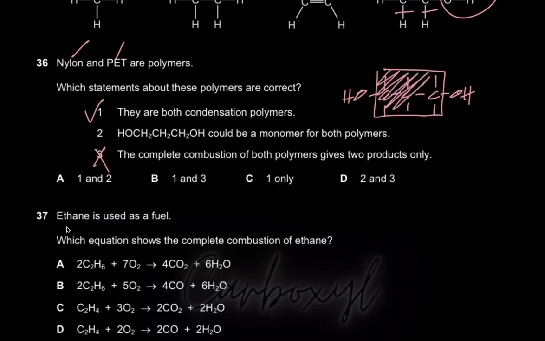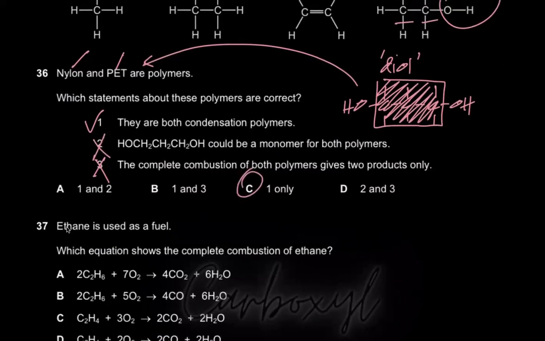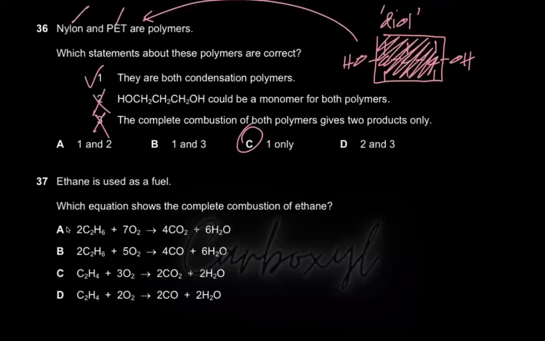So it's basically a diol, and he's saying that the diol can be a monomer for both polymers. No, sir. Nylon is made from dicarboxylic acid and diamine, not from diol. It is a monomer for your PET, because PET is made from dicarboxylic acid and diol. So this is wrong. 1 only is the correct option.